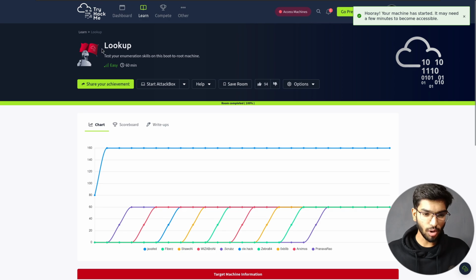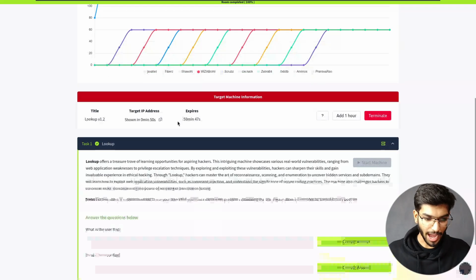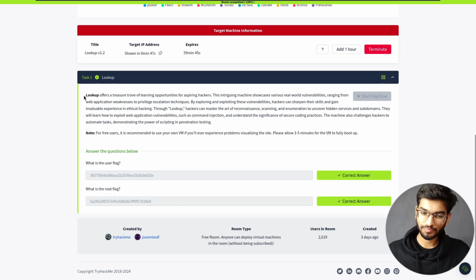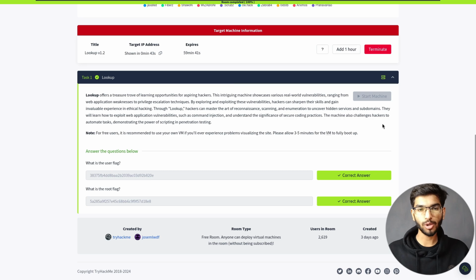It says Lookup: test your enumeration skills on this boot to root machine. It's quite a big description, which I'm not going to be reading. It's just going to say that it's good for people who are aspiring to learn something in cybersecurity, and this CTF is a big help for them.